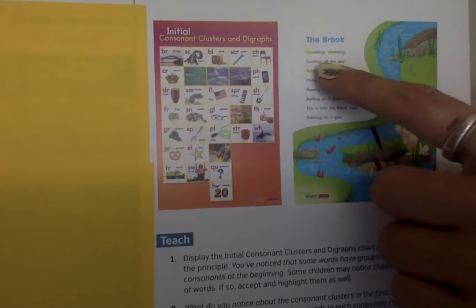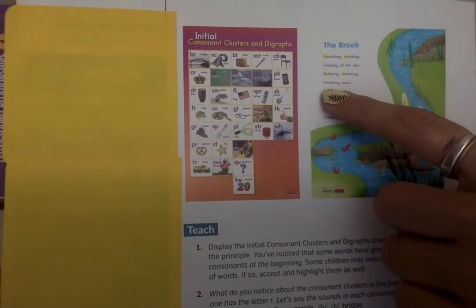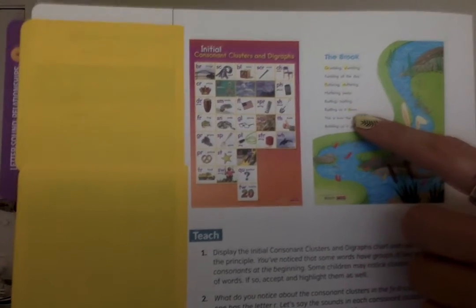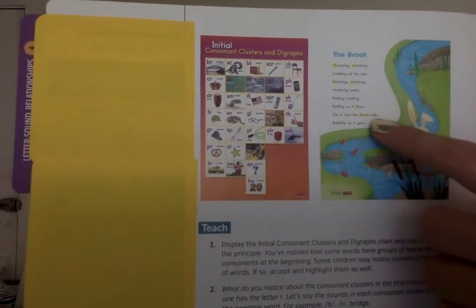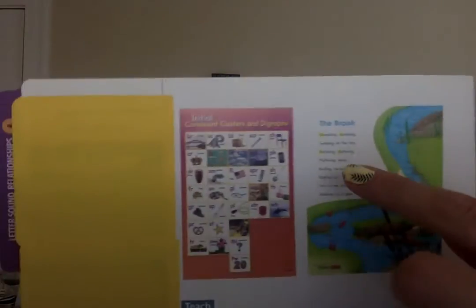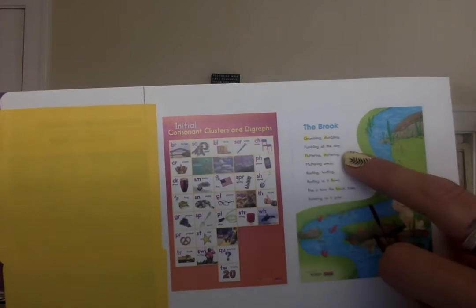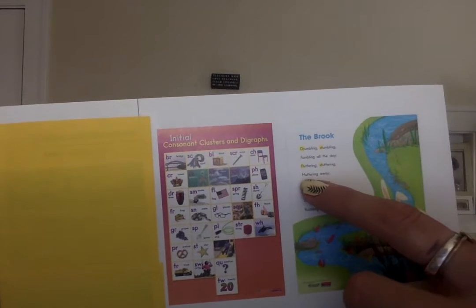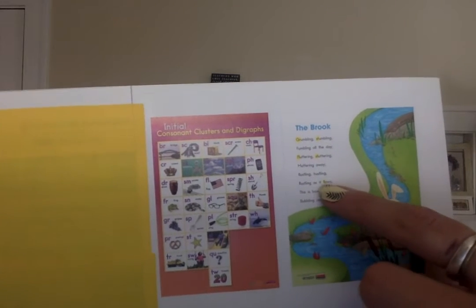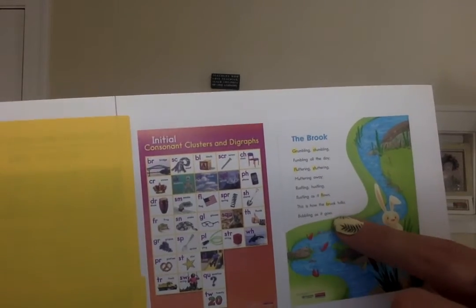Grumbling, stumbling, fumbling all the day, fluttering, stuttering, muttering away, rustling, hustling, rustling as it flows. This is how the brook talks, bubbling as it goes. Let's read it again. Grumbling, stumbling, fumbling all the day, fluttering, stuttering, muttering away, rustling, hustling, rustling as it flows. This is how the brook talks, bubbling as it goes.